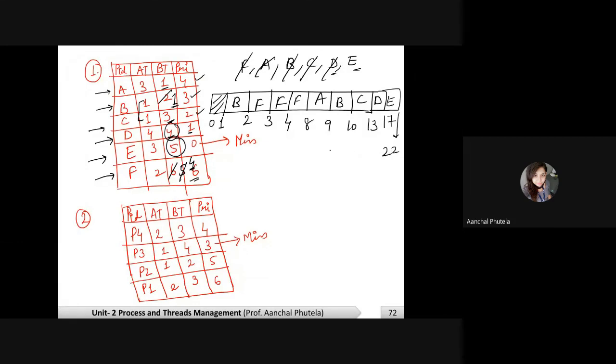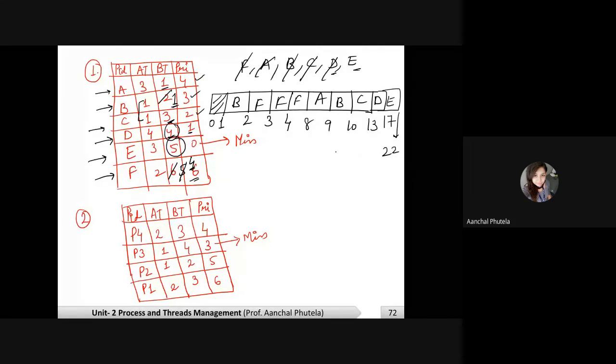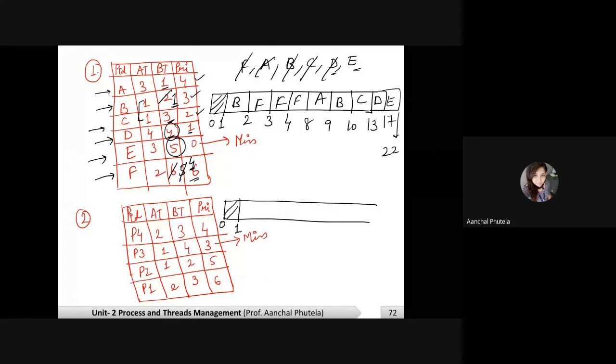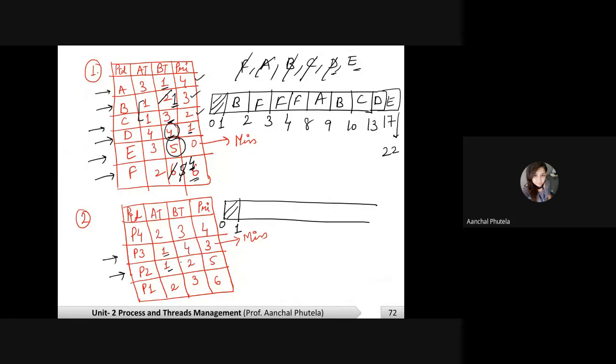Is it done? The second question, let me draw the chart for you. At time 0, is any process in the system? No. At time 1, P3 and P2 both arrive, so which has maximum priority? P2.